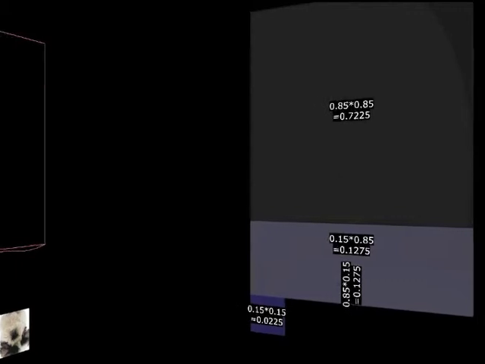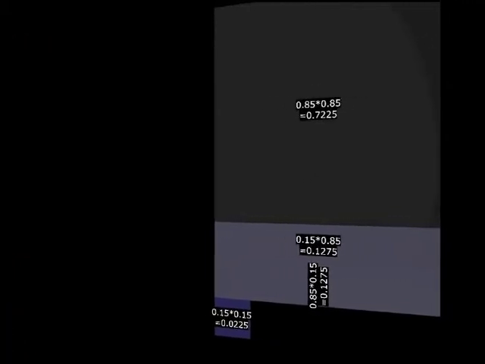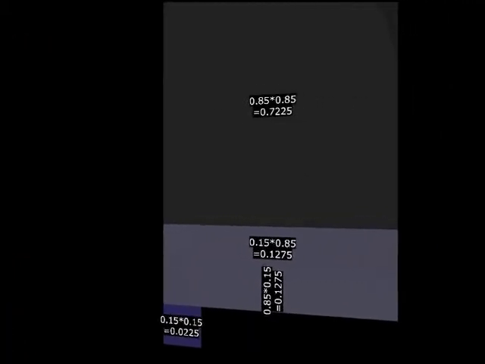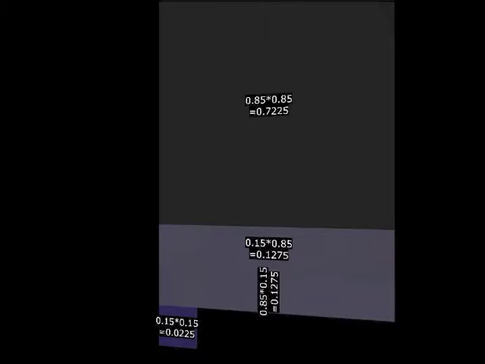There's a 12.75% chance that you get 1 Labrador and the other one's not a Labrador, but then there's another 12.75% chance that you get not a Labrador and then a Labrador, and then finally there's a 2.25% chance that you get 2 Labradors. So what we just learned is that if you use 2 samples to guess the proportion of dogs that are Labradors, you're going to do a crappy job. You're either going to guess 0%, 50%, or 100%. So let's try 3 dogs.